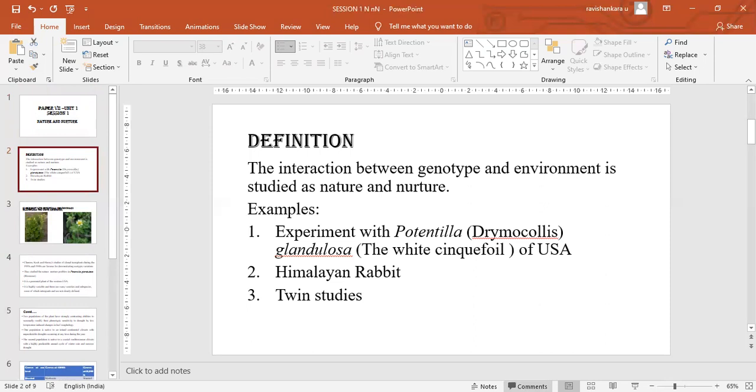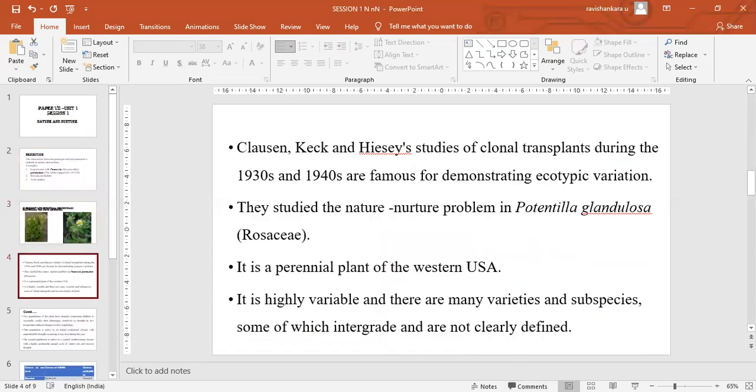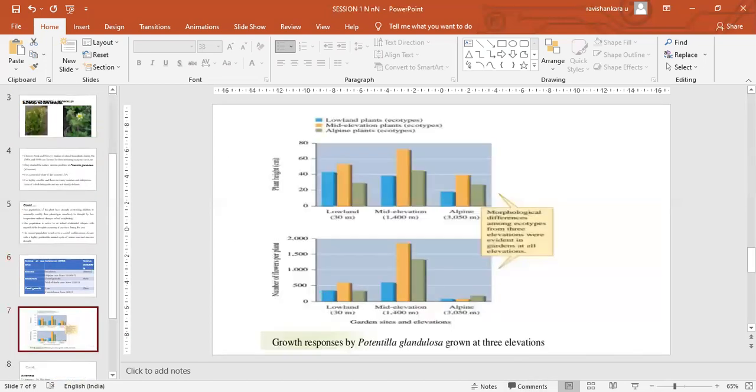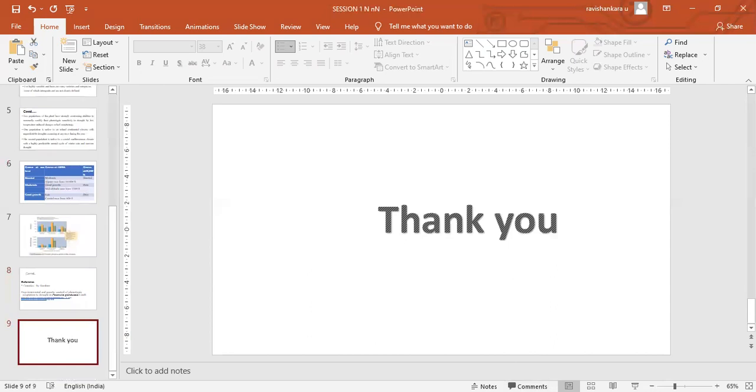So once again, we will recall the definition. The interaction between genotype and environment is studied in nature and nurture. And you can go through the study material, and I will also provide certain MCQs, and we will find two more examples in the next session.